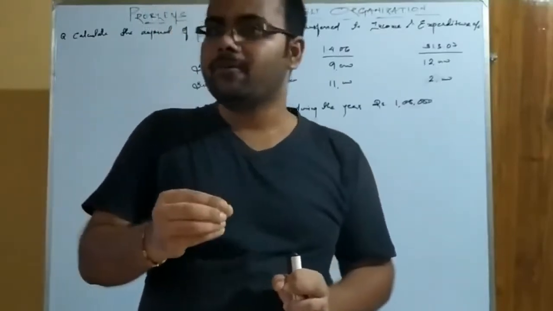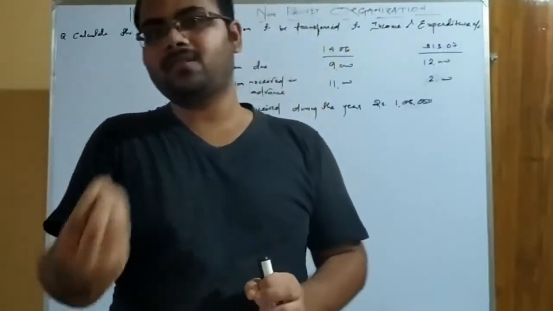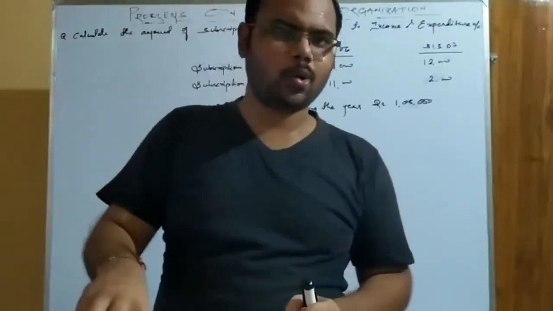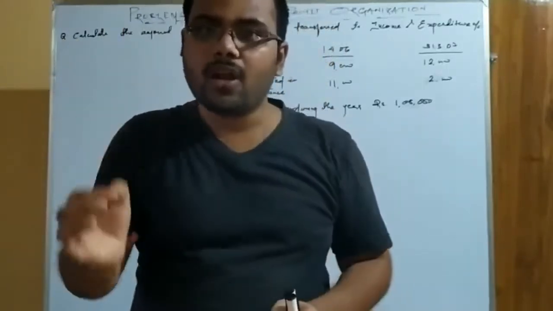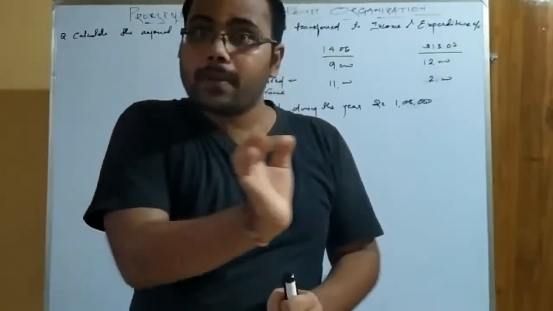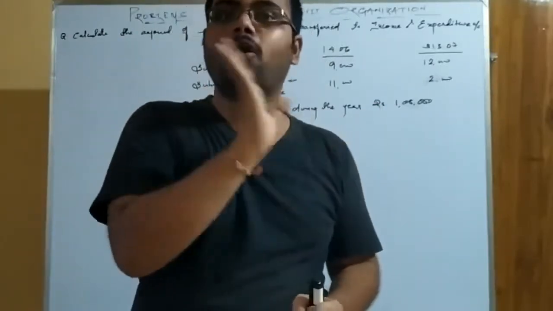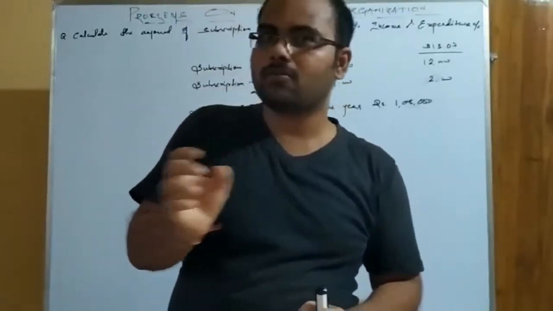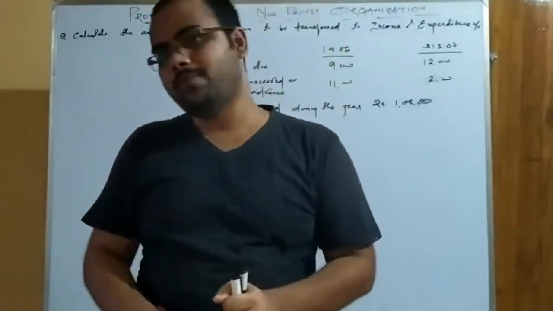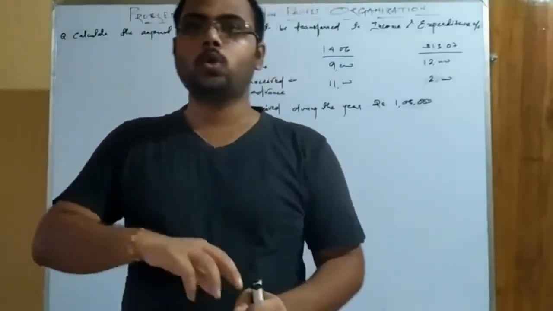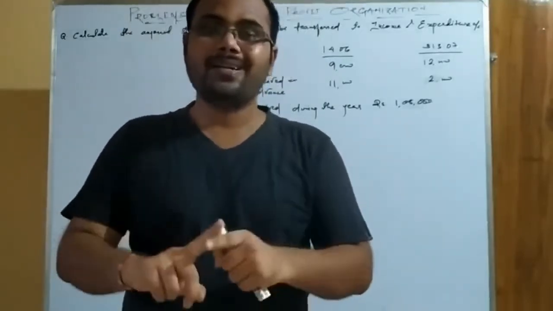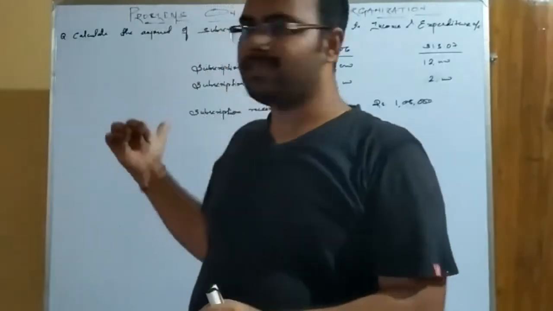If any sort of income or expense given in the question is not related to current year, meaning it is related to previous year or future year, it will not be considered. It will not be taken into account. It will not be recorded. Okay, understood why I told these words? Will not be recorded, will be recorded. Taken into account, not taken into account. To be considered, not to be considered. This can be discussed mathematically in this solution.